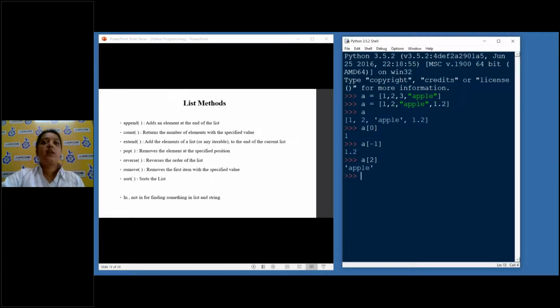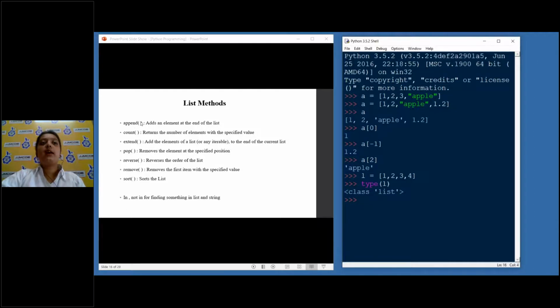Now we have the list methods. Suppose I just take a list of integers, 1, 2, 3, and 4. If you check the type of L, it will not show me integers, it will show me list, because now this comes under the class of list. So list is holding an object L with the values 1, 2, 3, and 4.